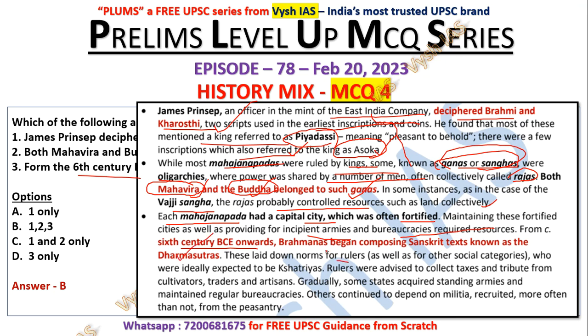These laid norms for the rulers who were ideal to be Kshatriyas. Rulers were advised to collect taxes. You need money for all these things, right? Armies, bureaucracy and all, and forts also you have to build. So they made rules, Dharma Sutras. Inside that it's written how to collect taxes. When you collect from people, it's called taxes. When you collect from merchants, shopkeepers and all, it's called tributes.